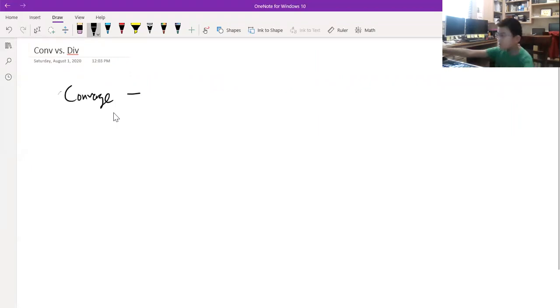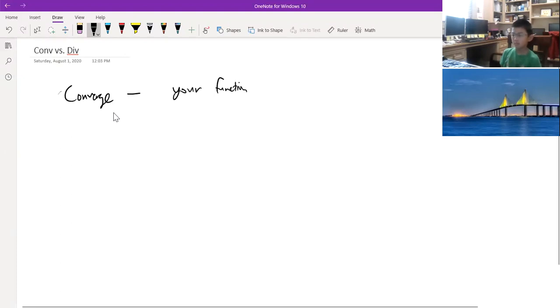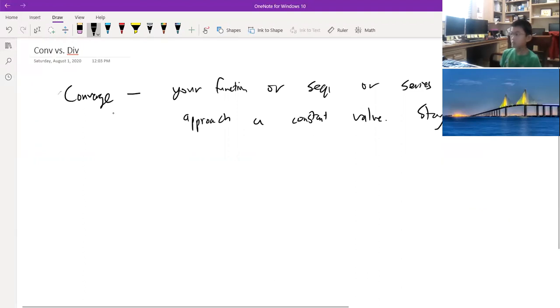So convergence means that your function or sequence or series will approach a constant value, and then it'll stay there. This is a very informal definition, by the way. There are very formal definitions you learn in analysis that I'm not going to explain because they'll revolve around limits. But essentially, this is what it means.